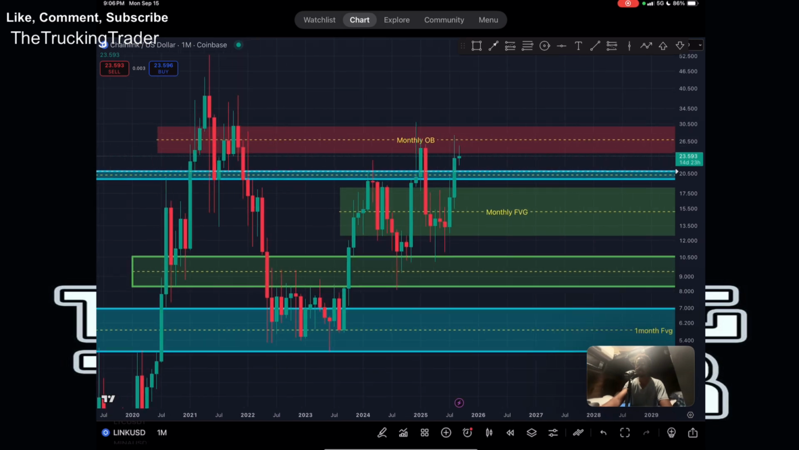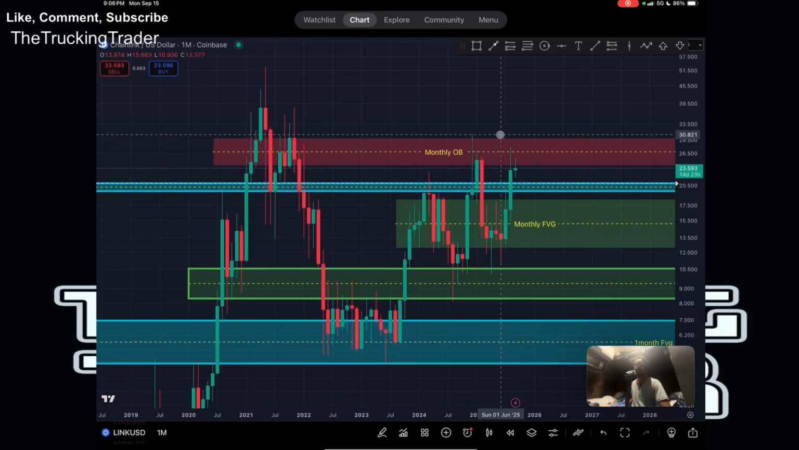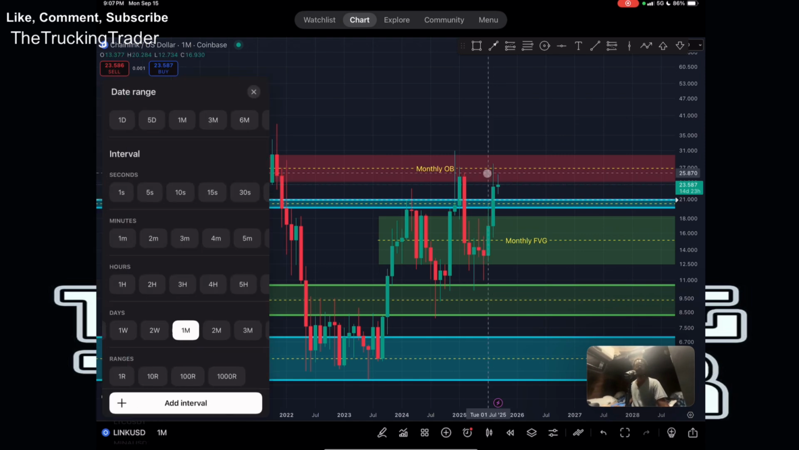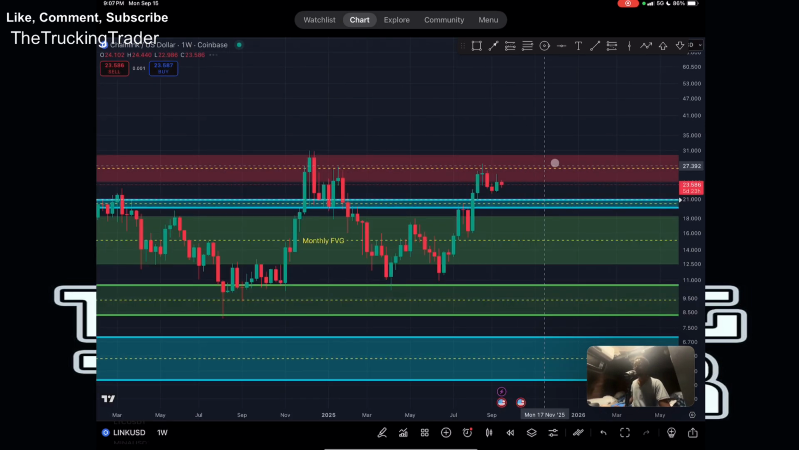And I can zoom in a little bit so I can show you guys that. We have touched into this 1 month order block 5 times already. We haven't really got a body to close above this 1 month order block, but I do believe once we see a body close above this 1 month order block, we're going to be taking off to the moon, you guys.